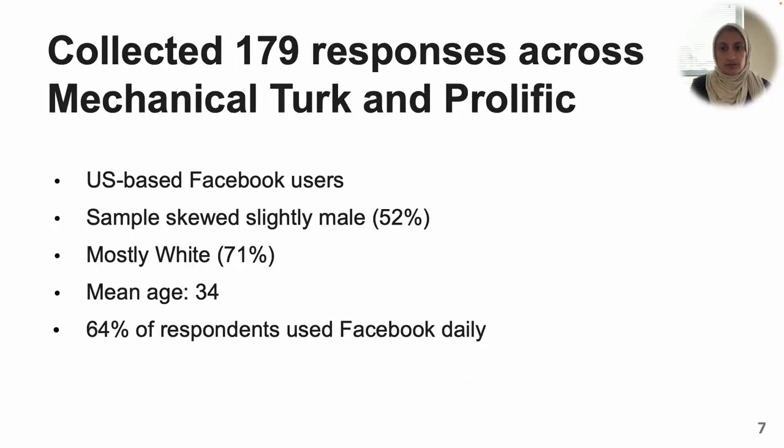We collected over 150 responses from Mechanical Turk and Prolific from US-based Facebook users. Our sample skewed slightly male and mostly identified as white. The mean age of our sample was 34. Most participants use Facebook daily, and almost all of them said that they use Facebook weekly.